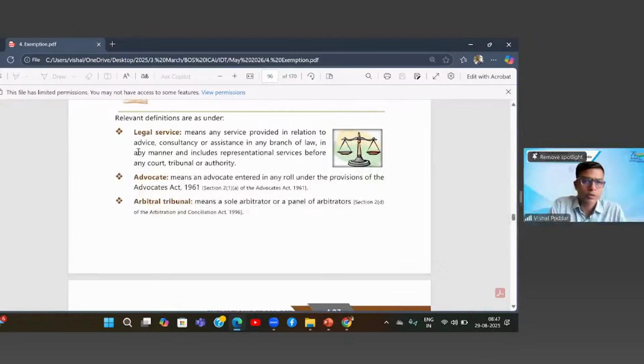Now, what type of service of advocates are covered? So for that, we go to the definition. So Swaminathan, can you please read for me, beta? Yes, sir.